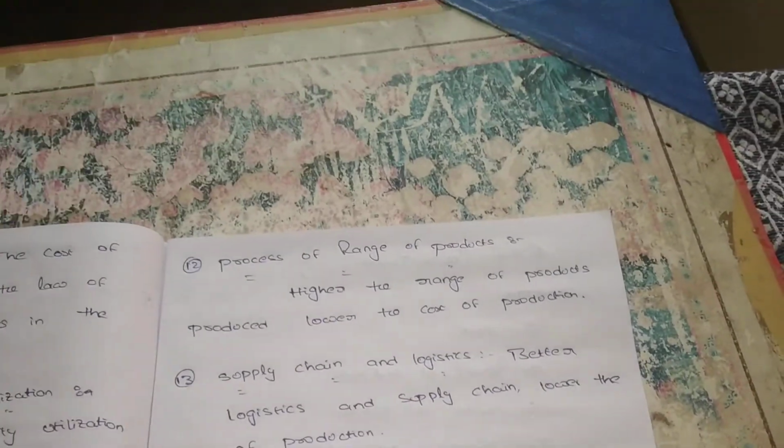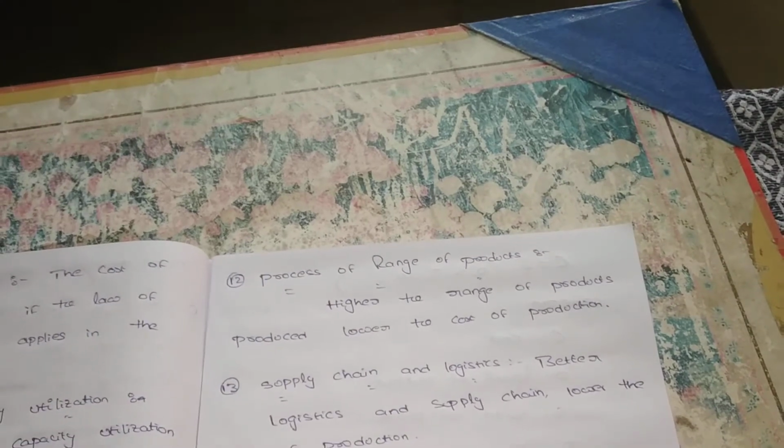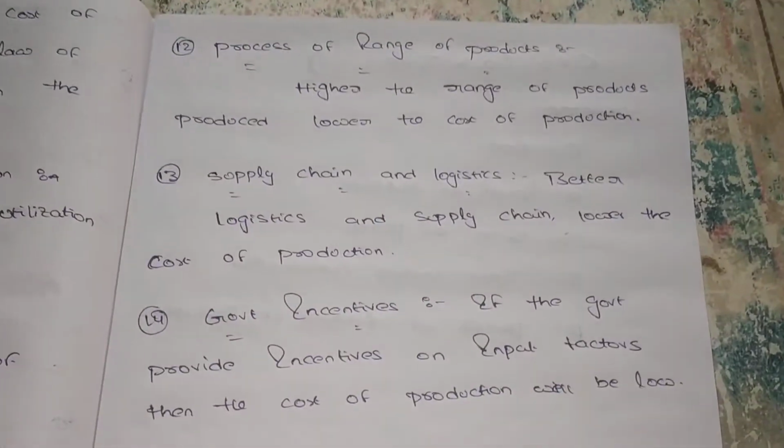Suppose now we are producing 100 units, but because of demand we want to produce 500 units, then we have to purchase more raw materials. For that reason the raw material cost decreases, and the cost of the complete finished product also reduces. Then we can give our product at a very reasonable price, all customers are attracted to our product, and the demand also keeps increasing.